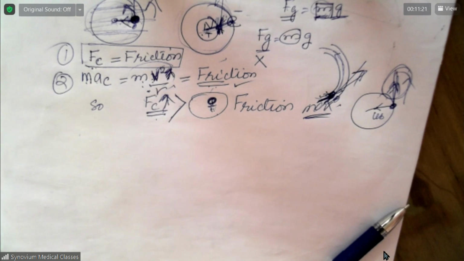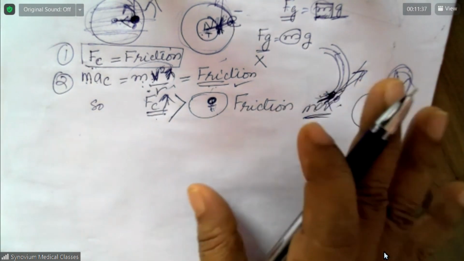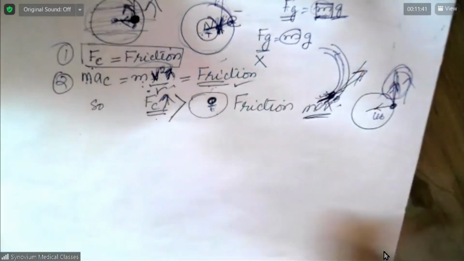Okay, so please copy this whole thing down. Last one is also the continuation. The answer to this question you write by yourself.